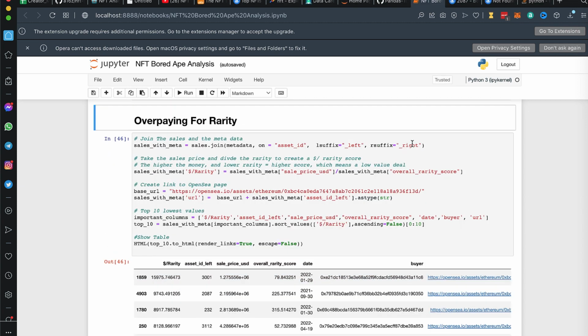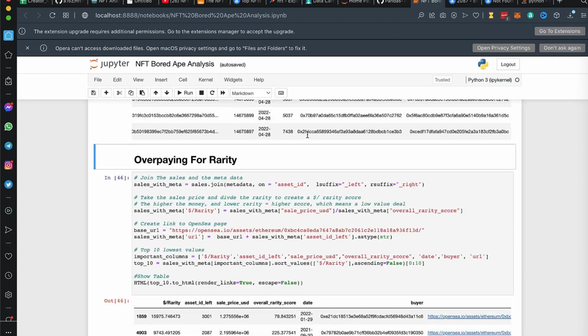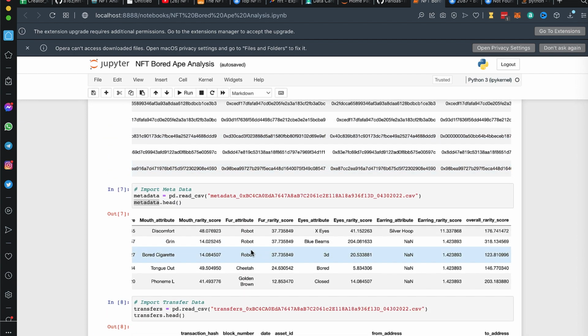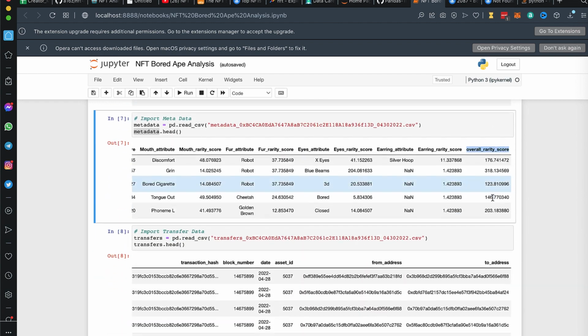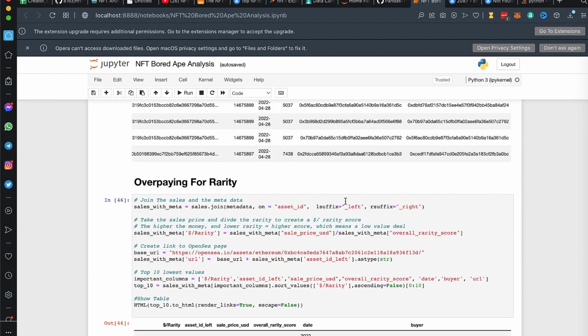I started by taking on the question about who overpaid the most for what they got. So who got the worst NFT for the most money? That sort of ratio right there. What I did is I needed to join the sales and the metadata. In the metadata, we have this awesome column right here called the overall rarity score. And of course in the sales data, we have that sales price, which I did in USD. So I needed to join those two.